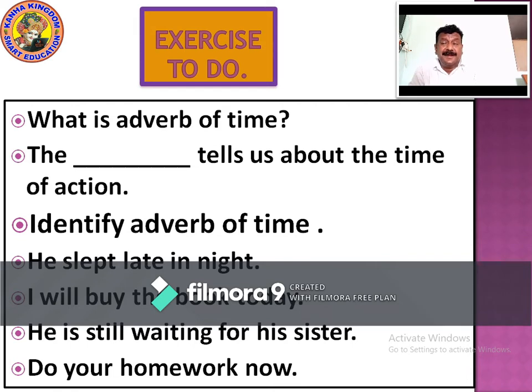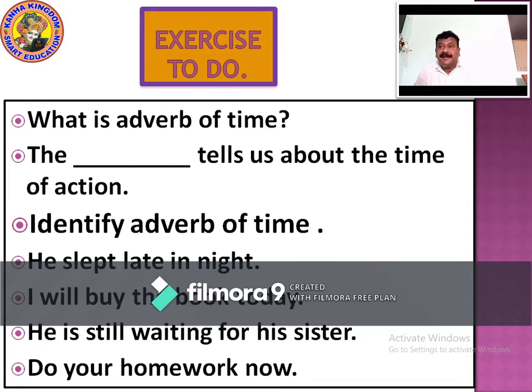So now we have learnt about adverb of time. What is adverb of time? The adverb tells us about the time of action. What does adverb of time tell us? The adverb tells us about the time of action. In the second one, the blank: the blank tells us about the time of action. What tells us about the time of action? The adverb.